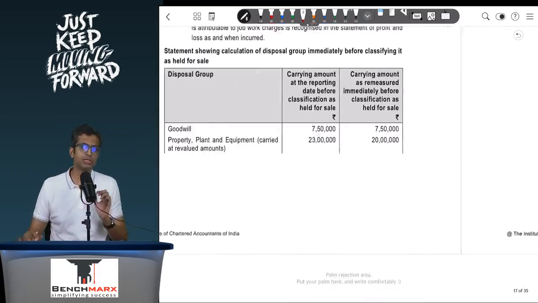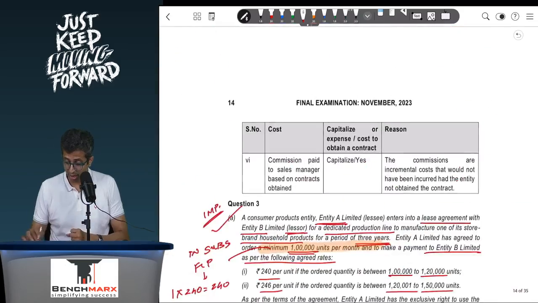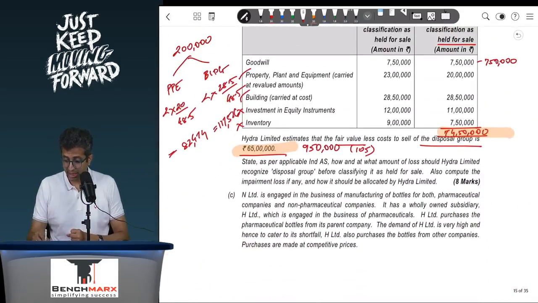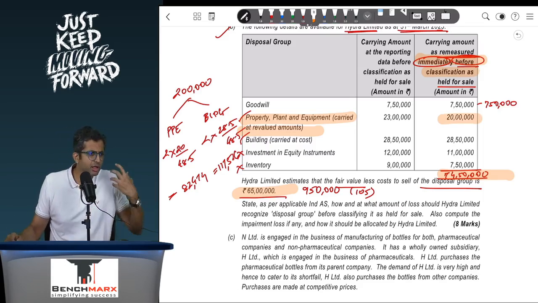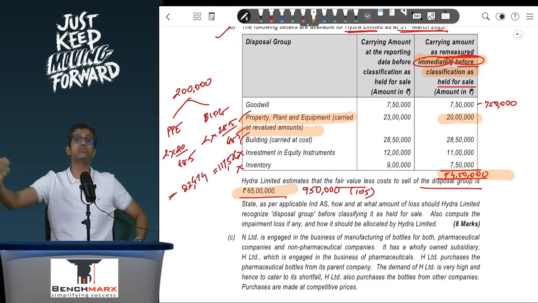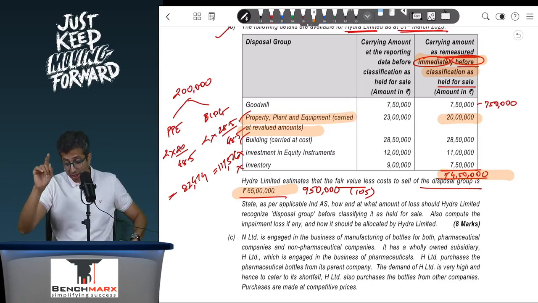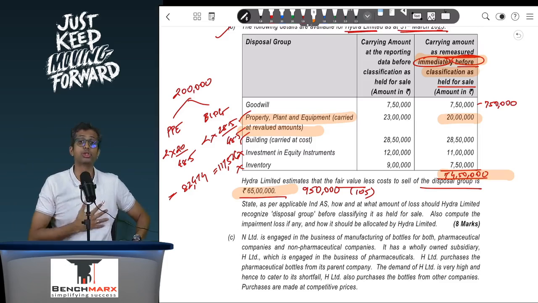In my opinion, that is not entirely correct, because if the question specifically tells you over here that PPE is carried at revalued amounts, and it says loudly that carrying value is as remeasured immediately before, so this 20 lakhs would already be the fair value, and hence you should not ideally take the value of PPE below its individual fair value, and hence ideally the entire 2 lakhs should have been absorbed by building. In my limited understanding, that solution should have been possible.